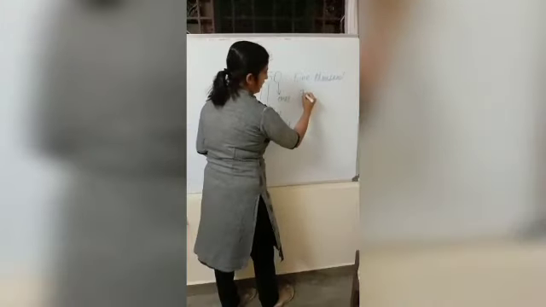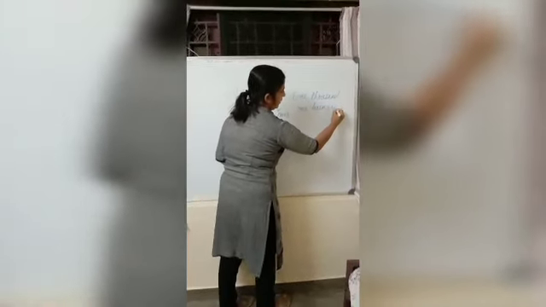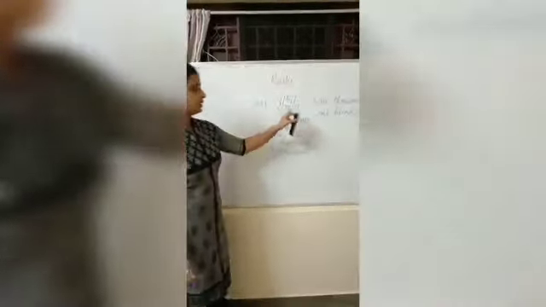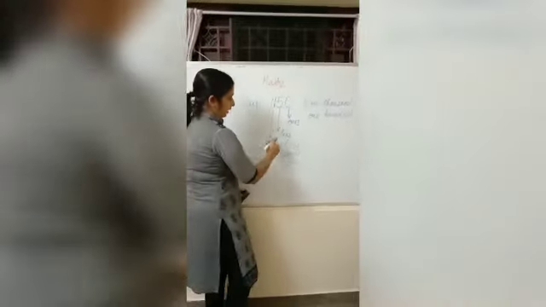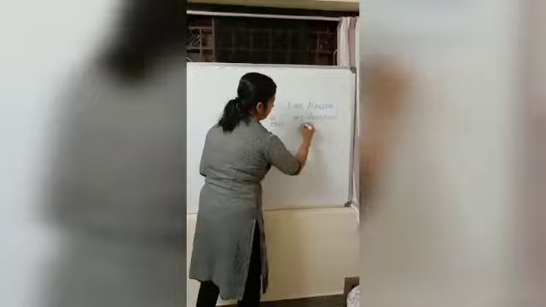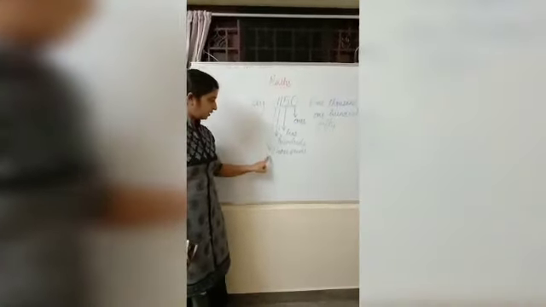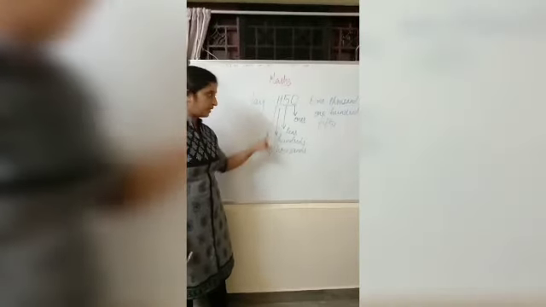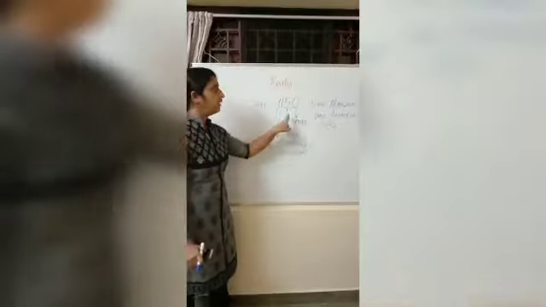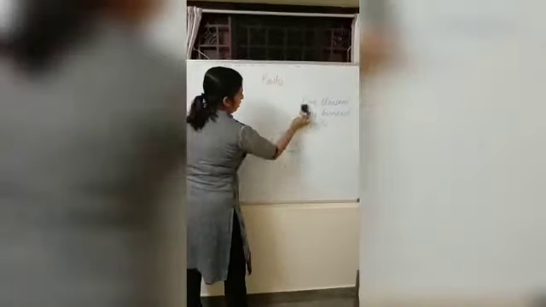So one thousand one hundred. Then as usual the last two digits. What is this? 50. So one thousand one hundred fifty. I will show one more example.